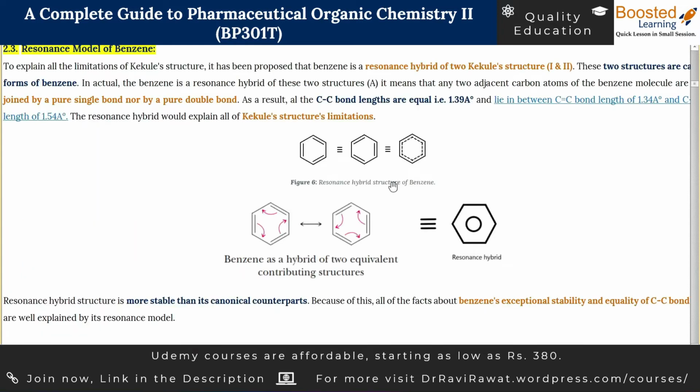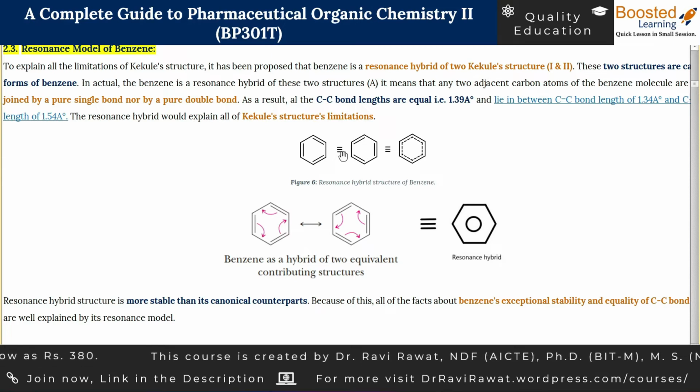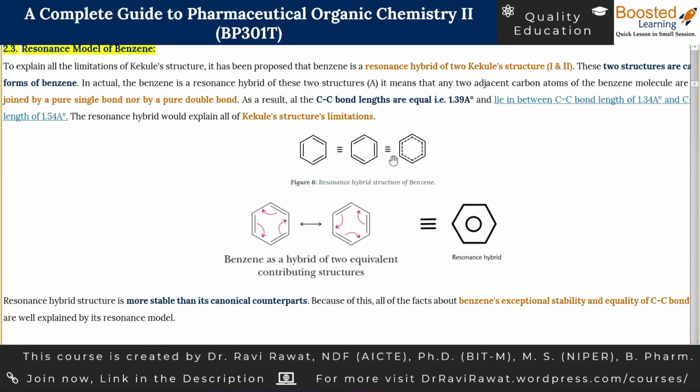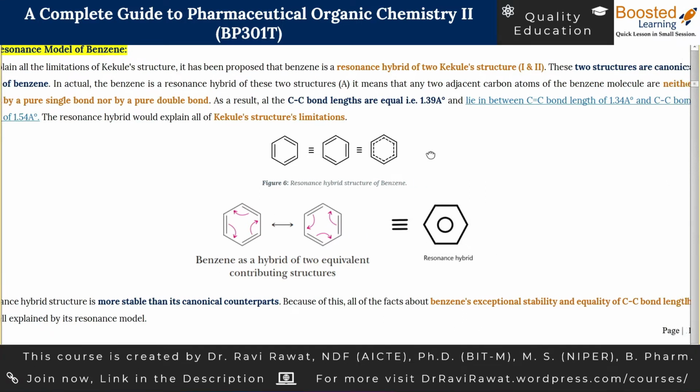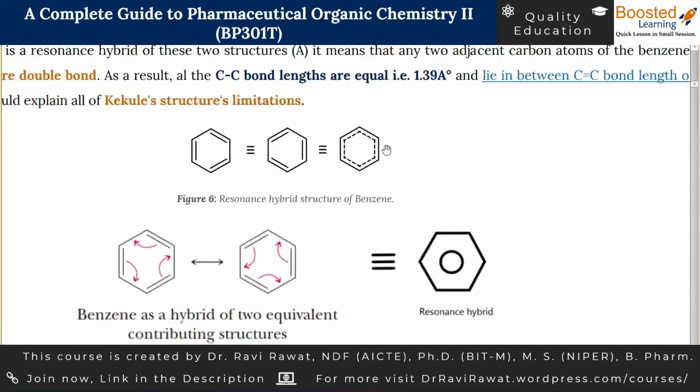So similarly, our resonance model has also shook hands with hybrid nature. The resonance model has stated that you take the two canonical forms and make a hybrid of it. So this is nothing but your resonance model. It also talks about the bond length of the carbon-carbon bond in benzene and says there is no pure double bond and there is also no single bond.